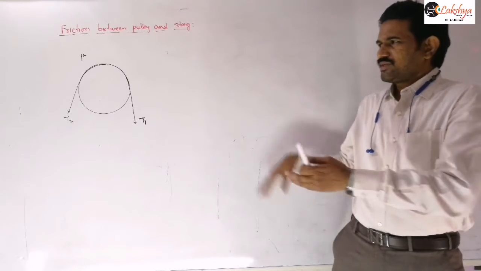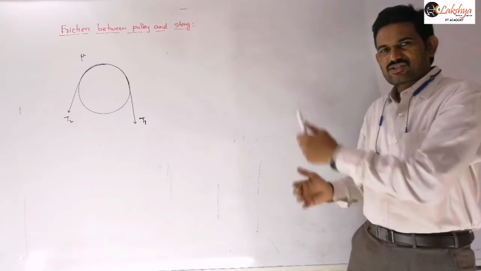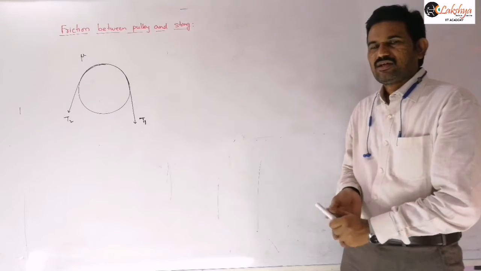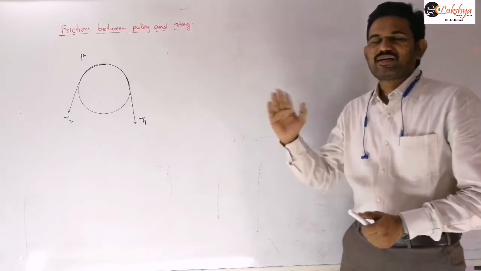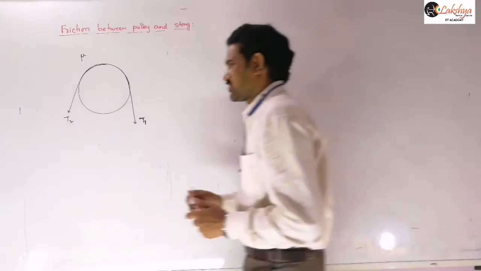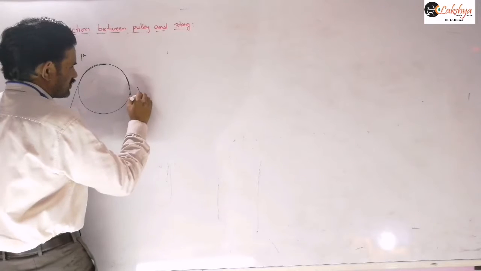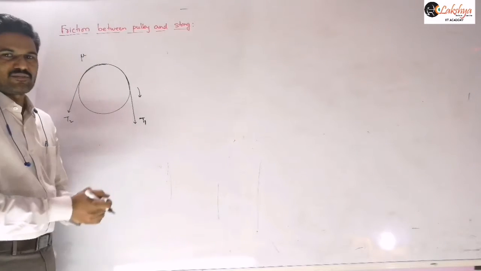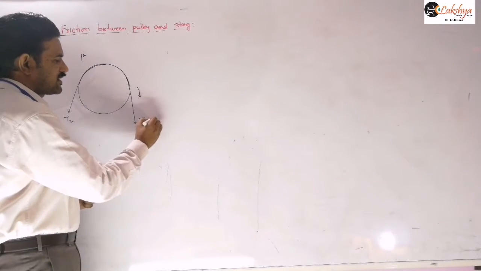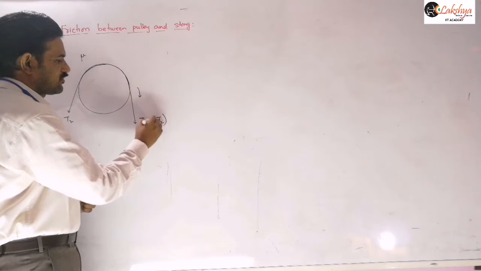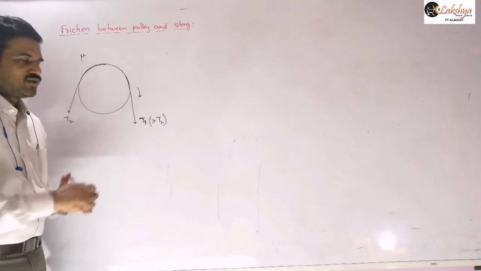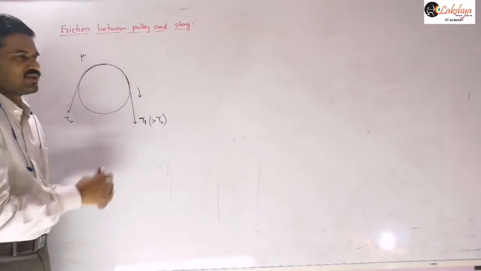So here we assume that the string is sliding in this direction, towards T1. So I can say that T1 will be greater than T2. That means the string is moving like this, coming down on this side. So we can consider T1 greater than T2, so that the string will slip on this pulley like this.